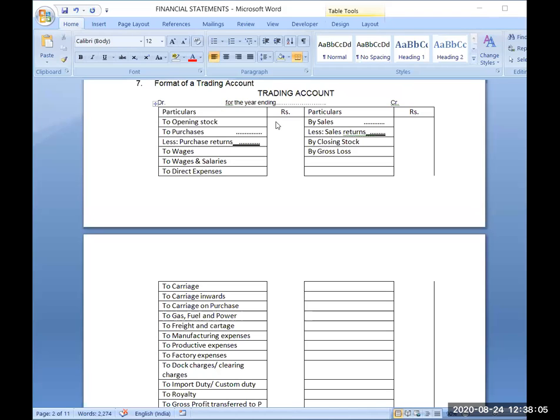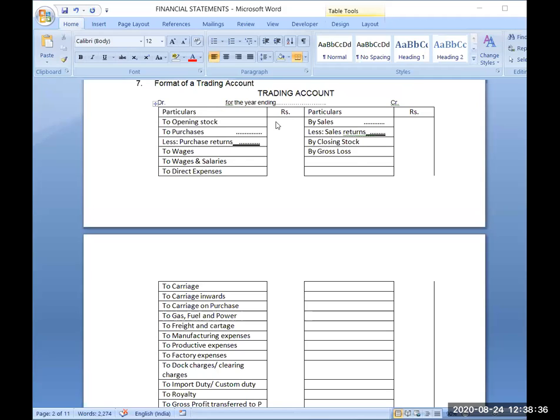Okay, now next is wages. So wages we have discussed that it is the payment made to the labor. But which labor? Labor which is directly involved with the production of the goods or loading or unloading of goods. In some way it should be directly connected with the goods. Only that part of wages will be here. So if it is written in the question wages, we will be assuming it as direct expense. We will assume that it is wages paid for goods.